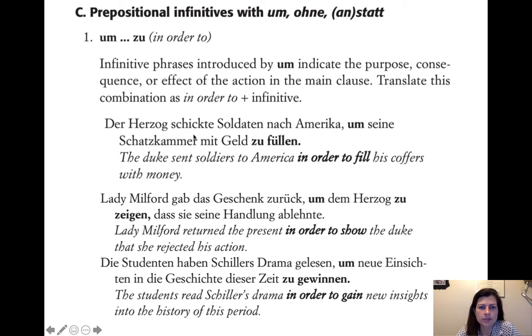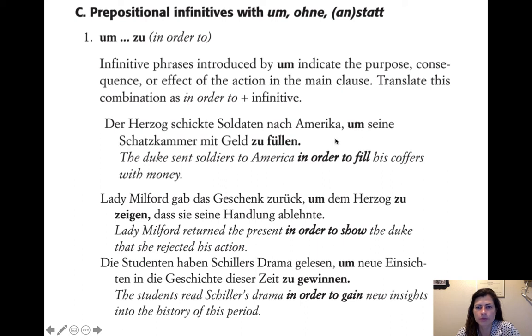So, der Herzog schickte Soldaten nach Amerika, um seine Schatzkammer mit Geld zu füllen. The Duke sent his soldiers to America in order to fill his coffers with money. So imagine this English sentence: The Duke sent his soldiers to America to fill his coffers with money. You could leave out the in order. It could be in order to or just to fill. So in English, we have that option, either in order to fill or just to fill, and it still makes sense either way. But in German, if that meaning of in order to is there, it really has to have the um.